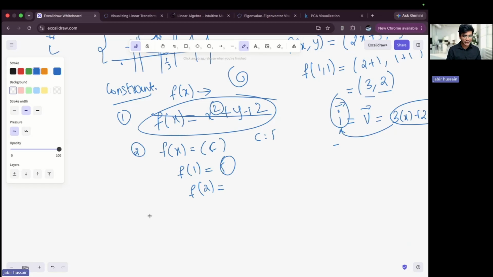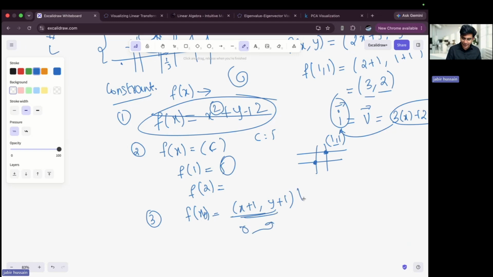The third thing is that you cannot add. Let's say you have x plus 1 comma y plus 1. If you are in 2 dimensions, then you cannot add. Why? Because when you add, you are changing the axis. This is my original axis and this is my new axis, and the axis will be 1 comma 1. If I multiply this vector with 0, then I should get 0 from math, but I'll remain at 1 comma 1. That is why you cannot add. You cannot change the origin. That is the main concept.